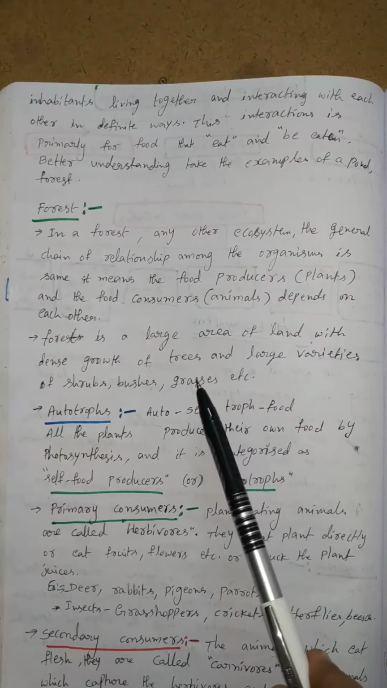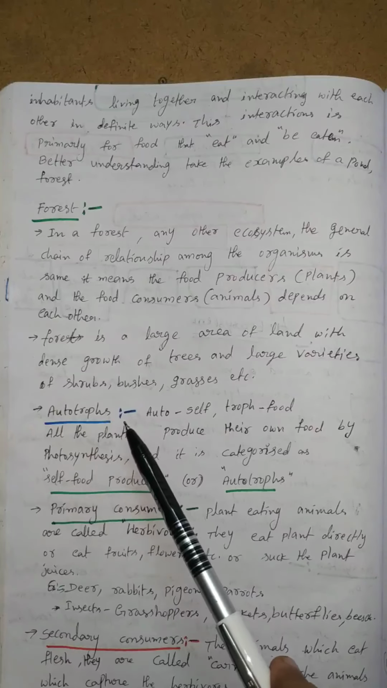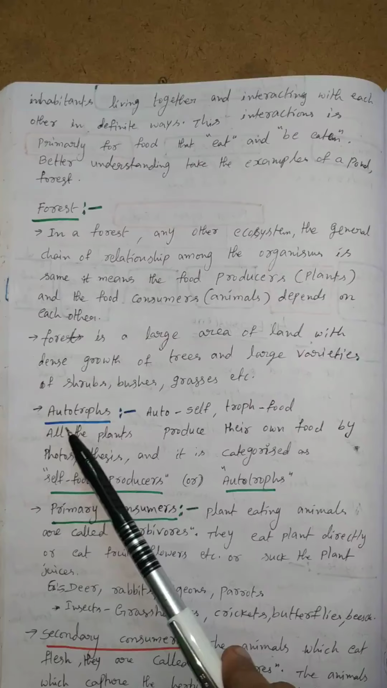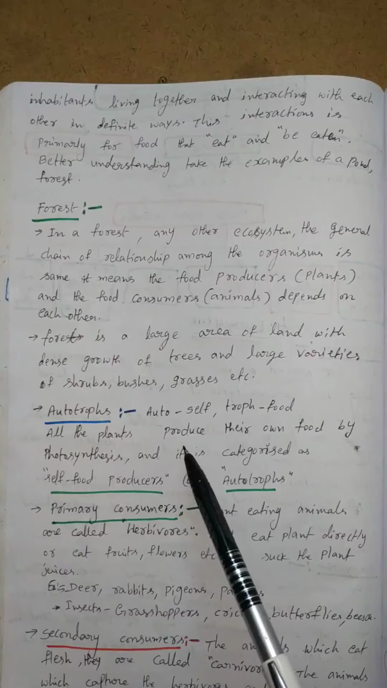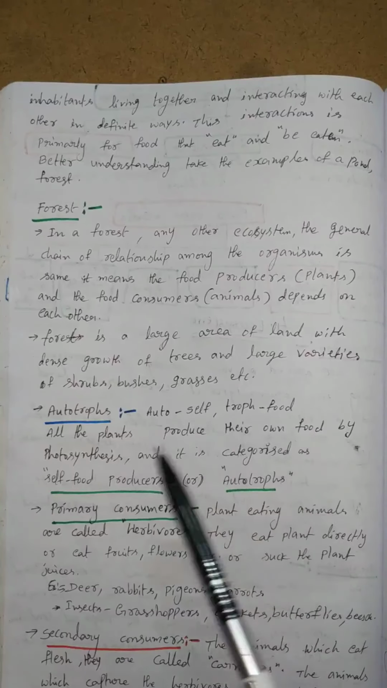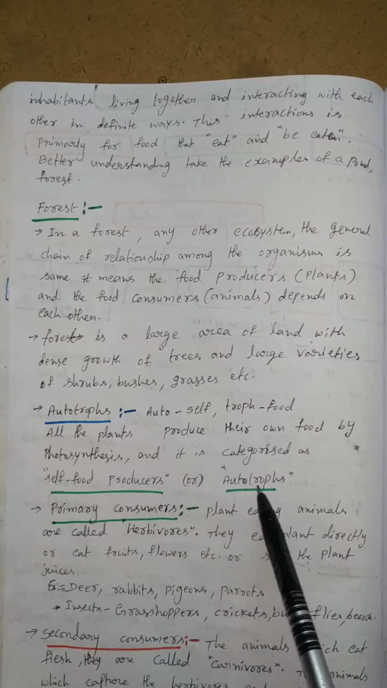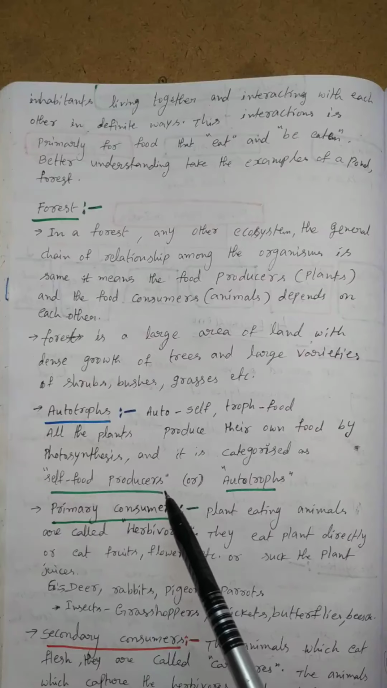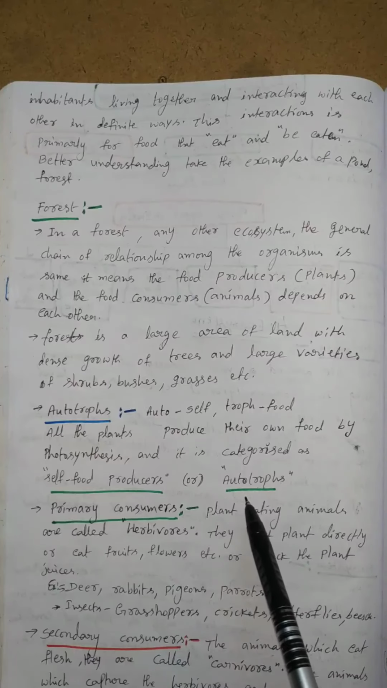First of all, we learn the meaning of autotrophs. What is the meaning of producers? Auto means self. Troph means food. It means all the plants produce their own food by the process of photosynthesis, and they are categorized as autotrophs or self food producers. The green plants produce the food, so they are called self-food producers or autotrophs. Auto means own or self.